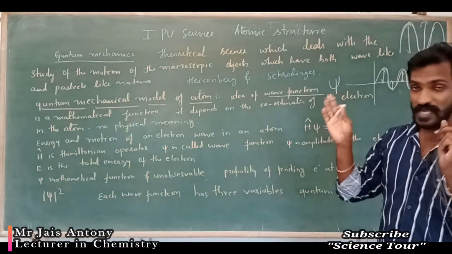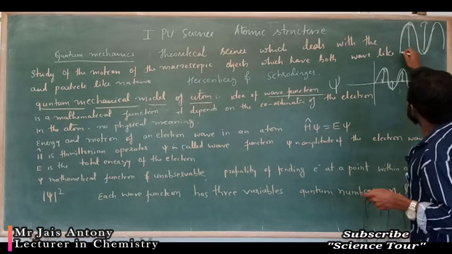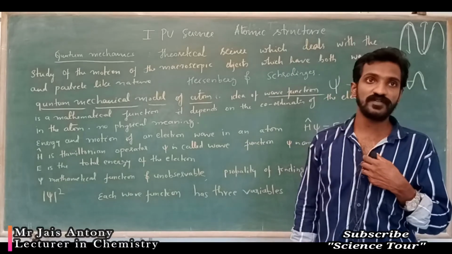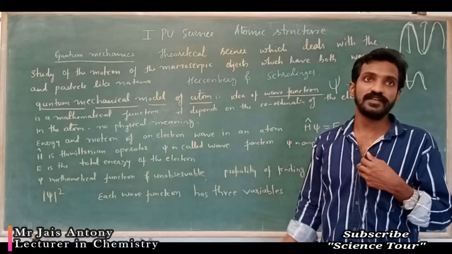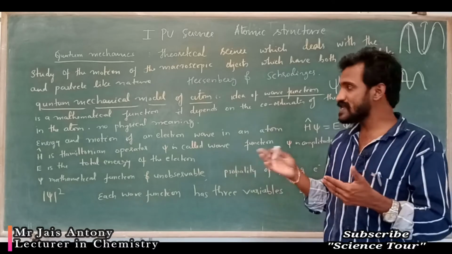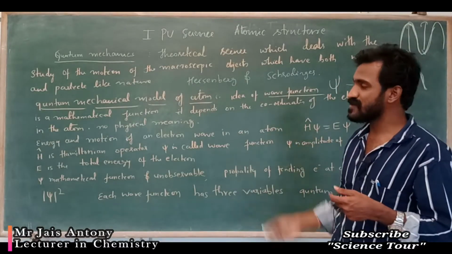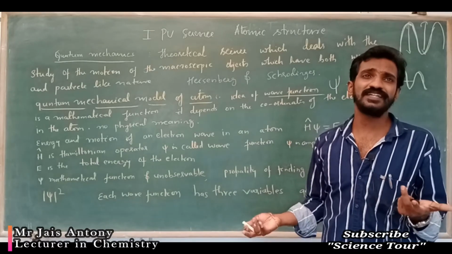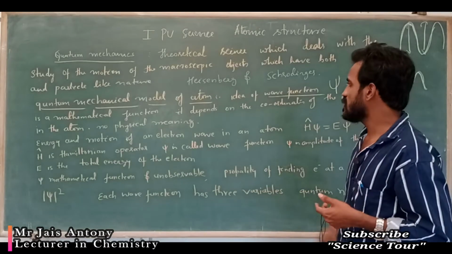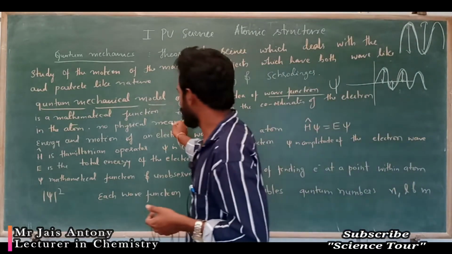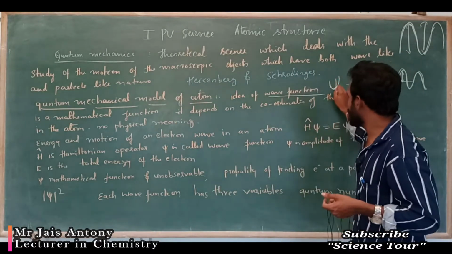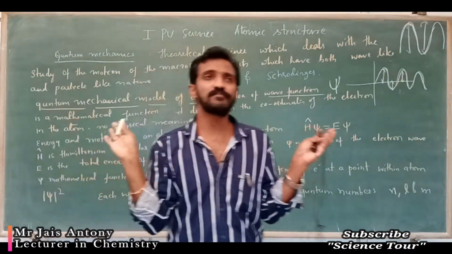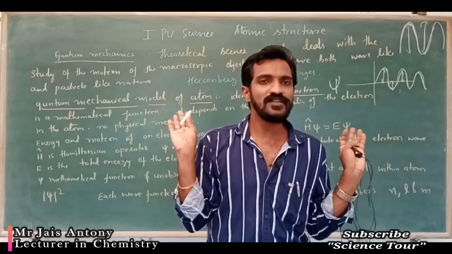You can see this one is called amplitude, the height of the crest or the depth of the trough. This too is considered a wave function. There is no physical meaning and it is not observable, it is unobservable. The wave function is represented by psi. That means electron movement is represented by psi. Only that much is the meaning.